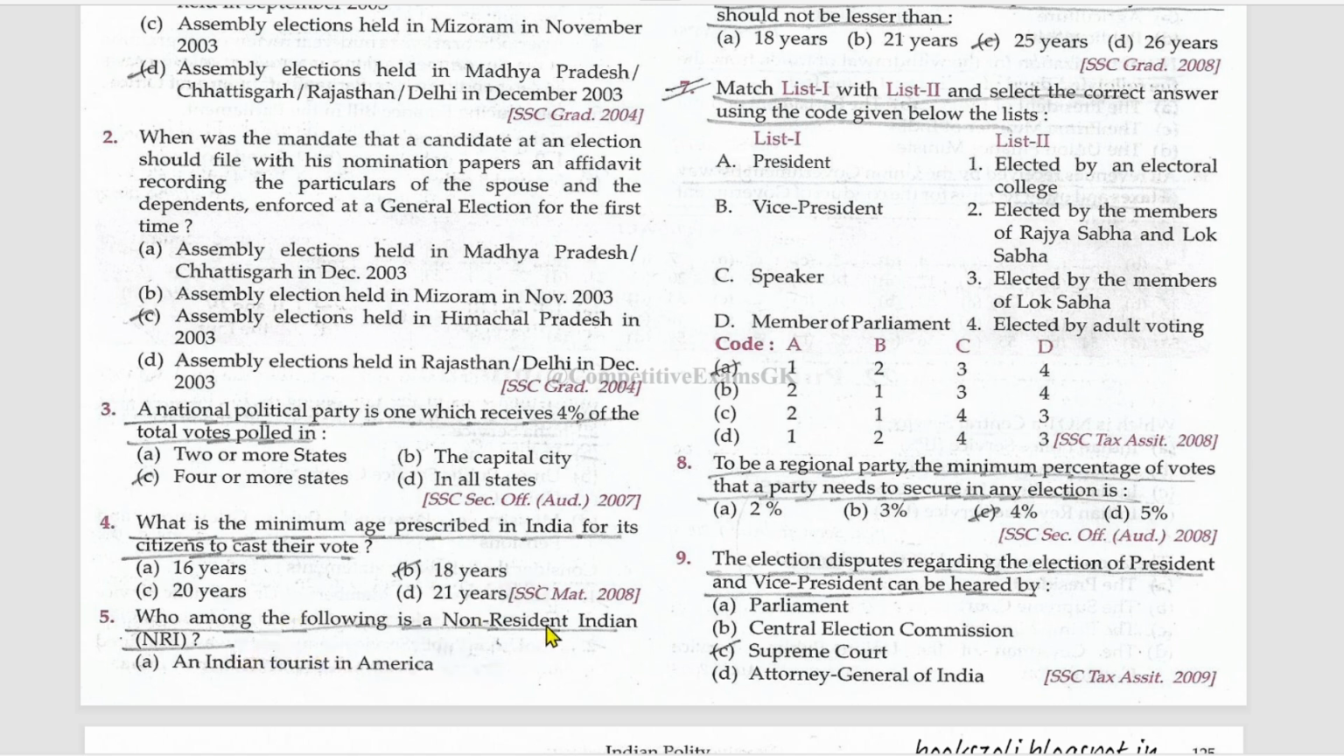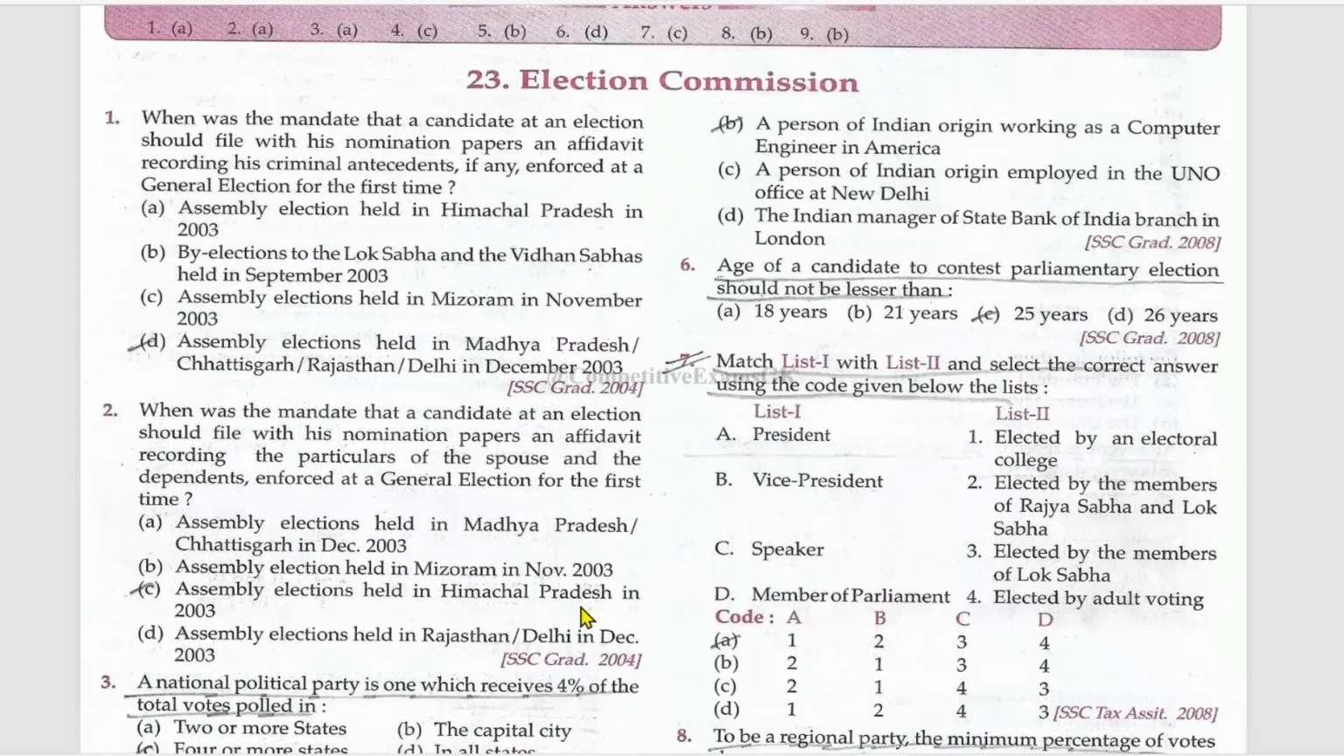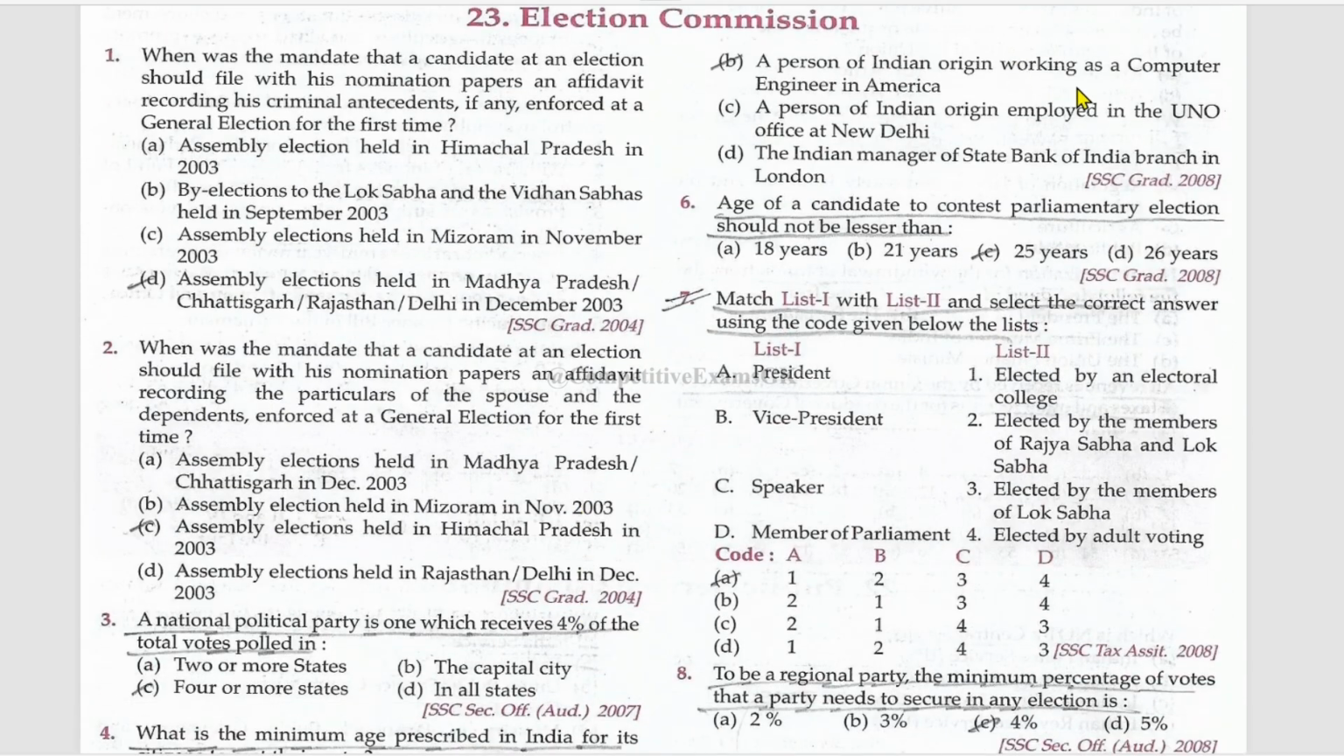Who among the following is a non-resident Indian? A person of Indian origin working as a computer engineer in America. Age of a candidate to contest parliamentary election should not be less than 25 years.